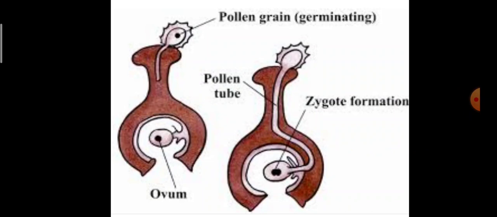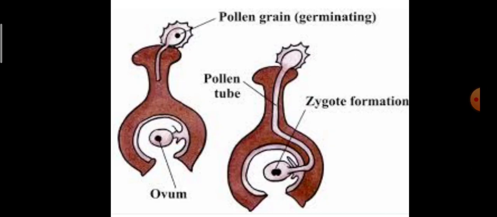After the process of pollination, when the pollen grain sticks on the stigma, the pollen grain starts developing a pollen tube. This pollen tube passes the style, enters into the ovary and passes into the ovule. This pollen tube carries the male gamete, that is the pollen grain, along with it. As soon as the pollen grain enters into the ovule, it fuses with the female gamete, that is the egg, and forms the zygote. This process is known as fertilization.